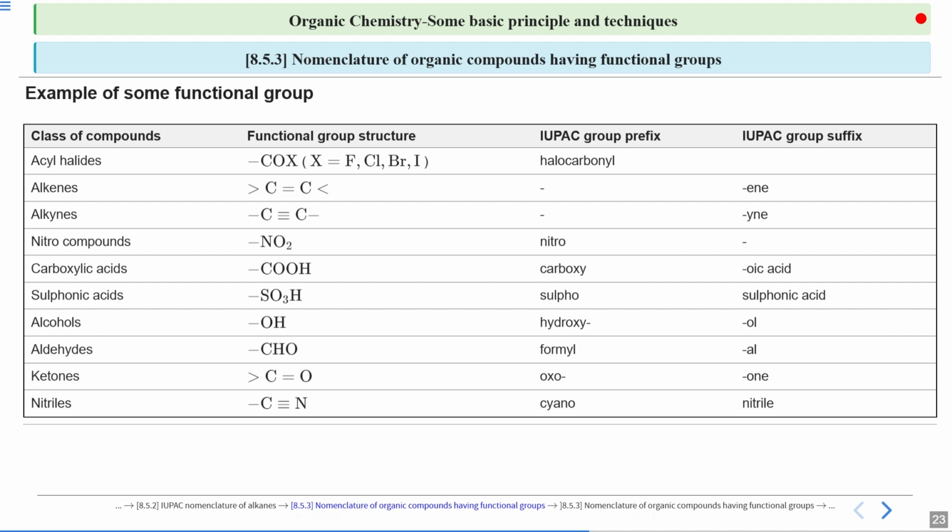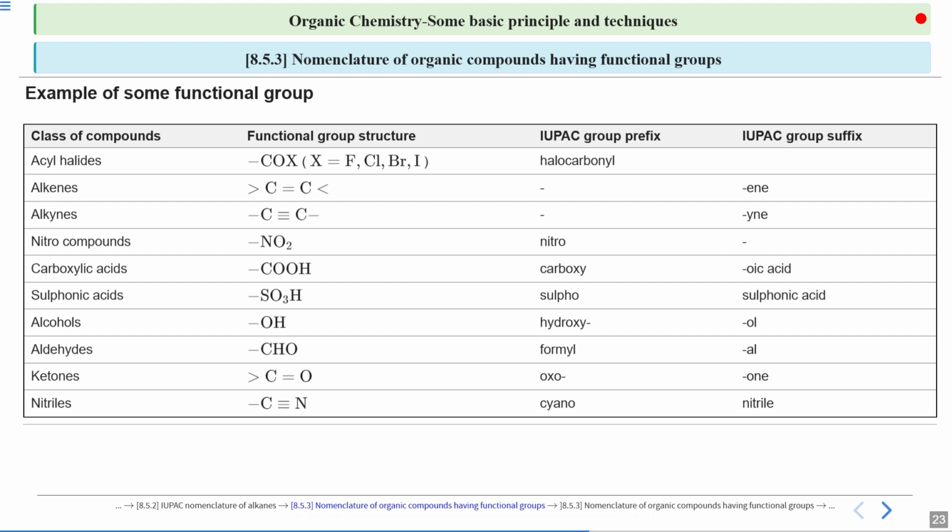Now, there are proper prefix and suffix given for them. When to use its prefix, when to use its suffix, we will see. But if you just list them, for the nitro group, we don't have any suffix at all. Similarly, for the double bond and triple bond, we don't have any prefix, it is ene and yne.